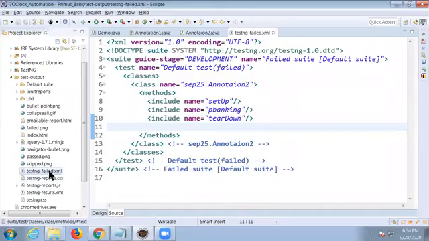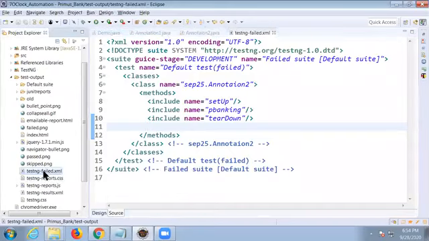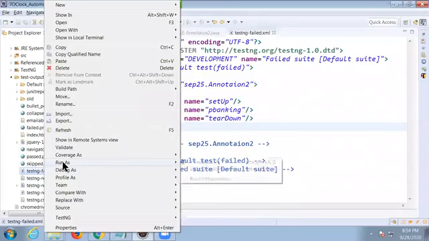Right click on this failed XML file. Look at that. Right click on this testng-failed.xml. Run as TestNG suite. Should not run via class.